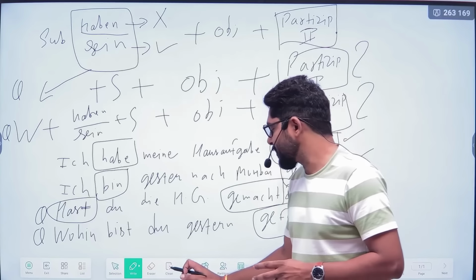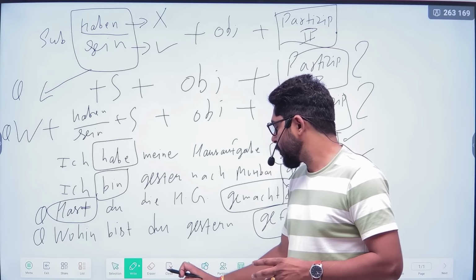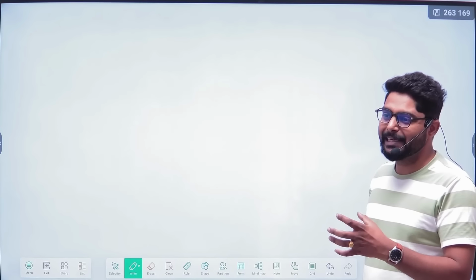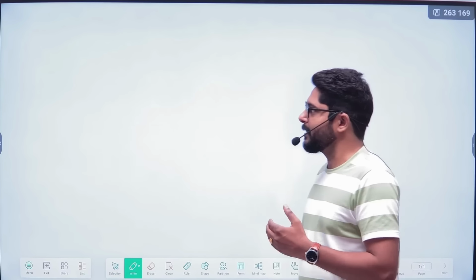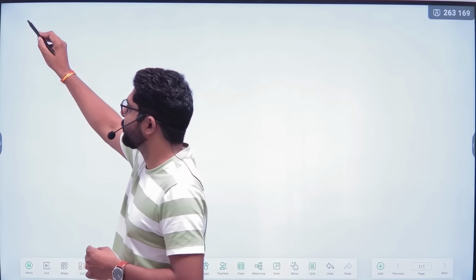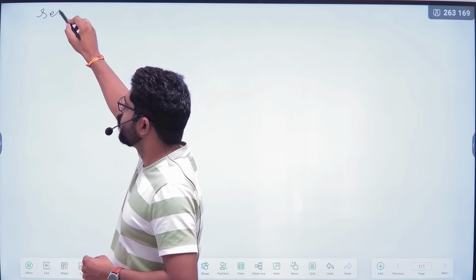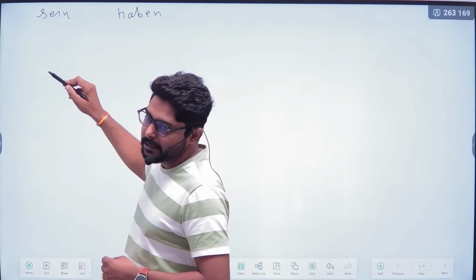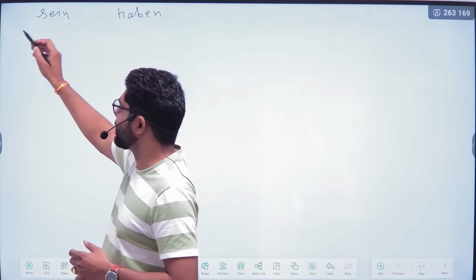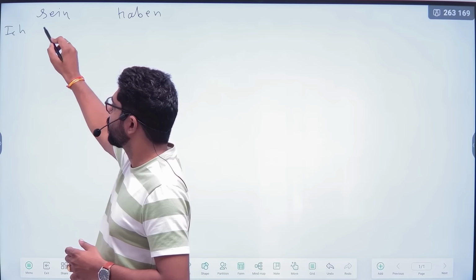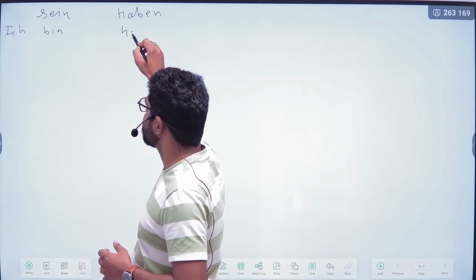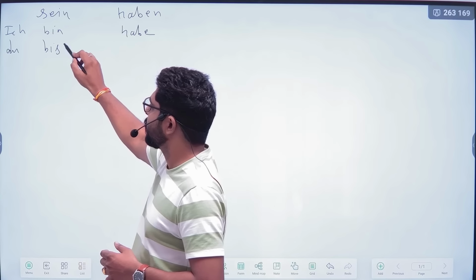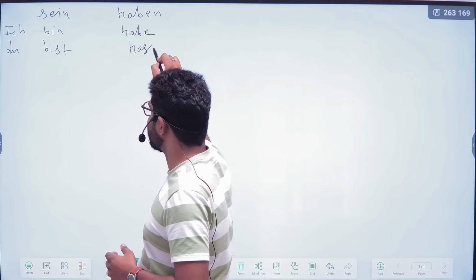Now we will see some kinds of doubts, like the mistakes students make when they are making sentences. In sentence making, always remember we have two helping verbs in the present, sein and haben. Sein means is, am, are. So, ich bin and ich habe. Du bist and du hast.